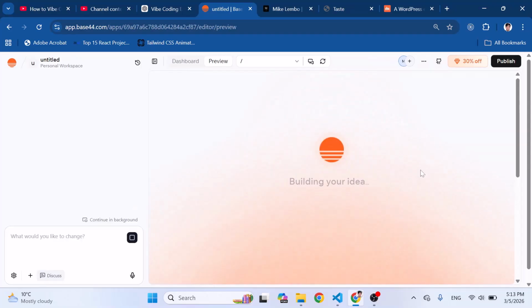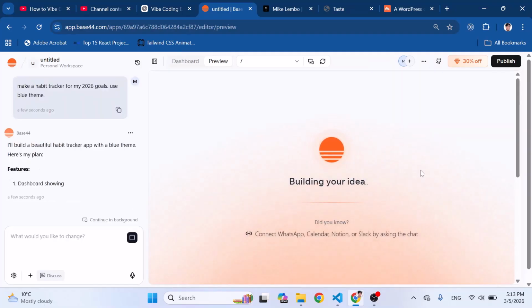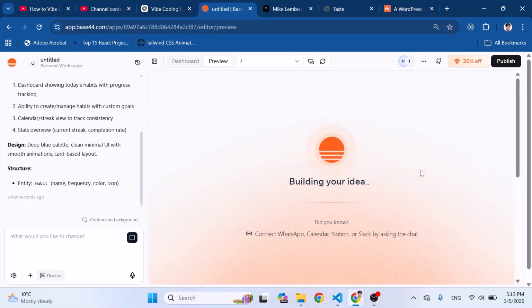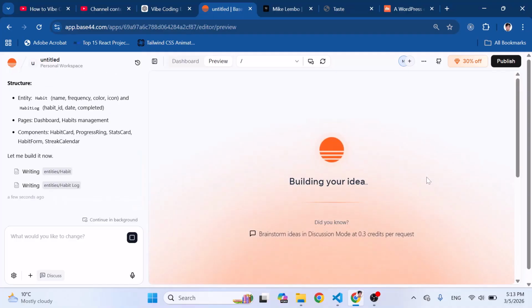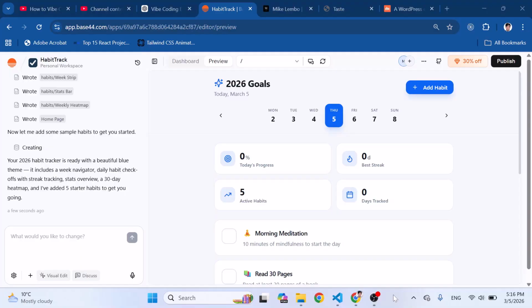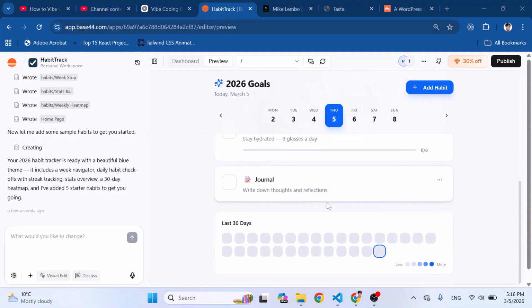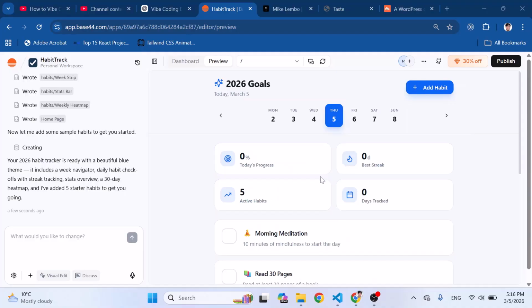On the left side, it will generate the code. It will just make the plan, then it will generate the code. On the right side, you will see the user interface of the application that it has generated. So let's wait and pause the video until it completes the code writing. Our application has been completed. It has generated our habit tracker app. So look, it looks like this. This is the final result.